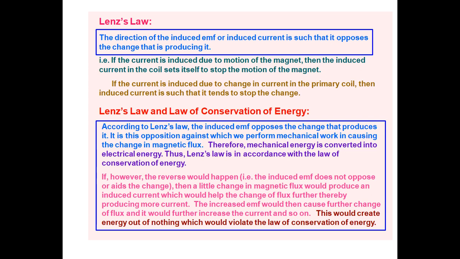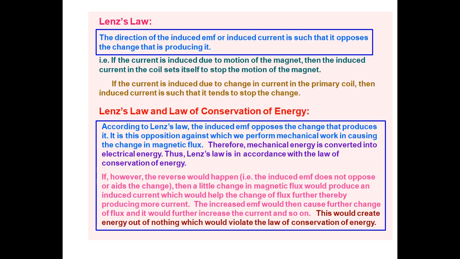If, however, the reverse were to happen, that is, the induced EMF does not oppose but adds to the change, then a little change in magnetic flux would produce an induced current which would help the change of magnetic flux, thereby producing more current.